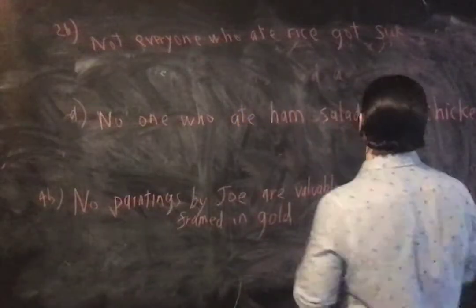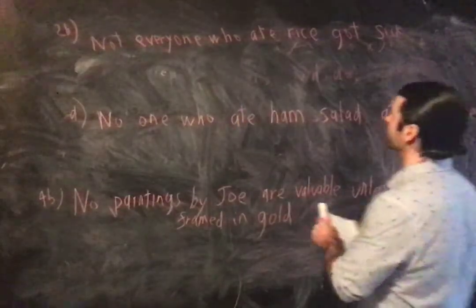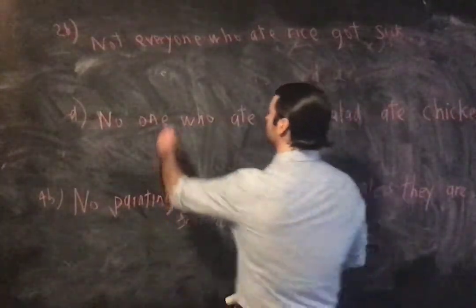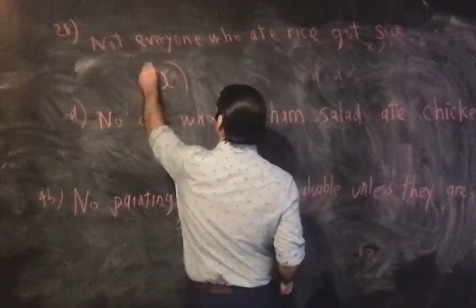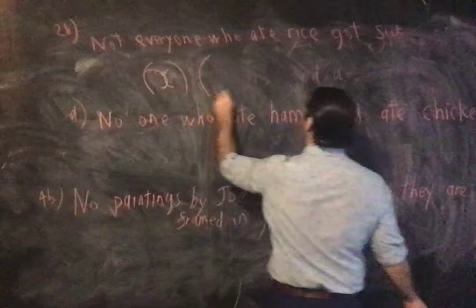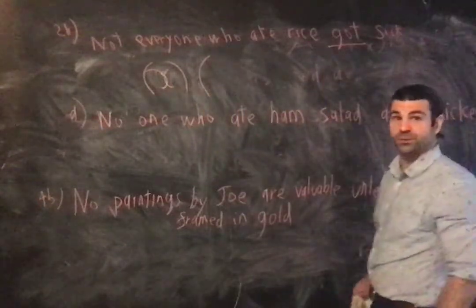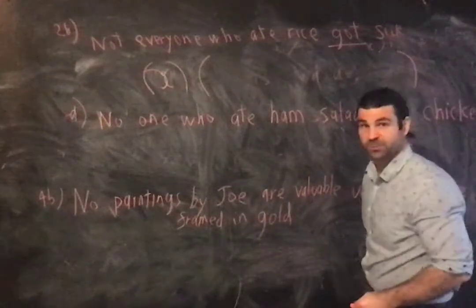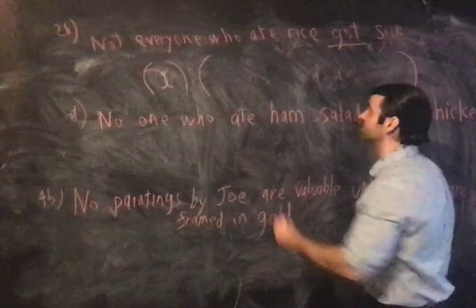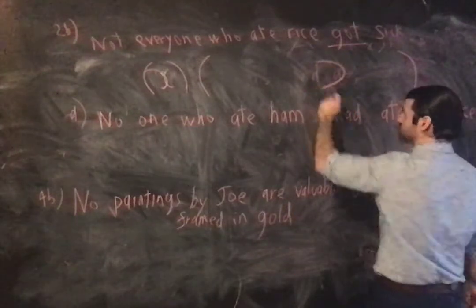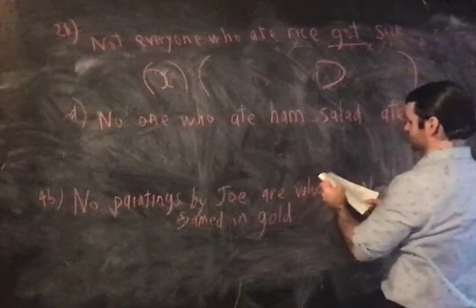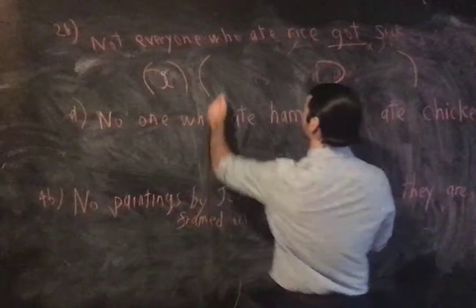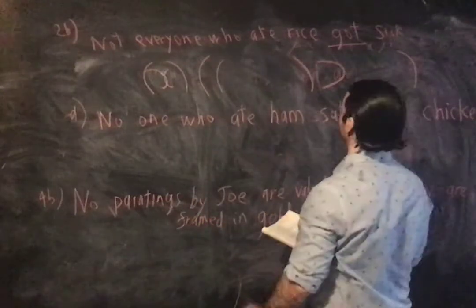So, everyone who ate rice got sick. It's a universal inclusion. Everyone, clearly the universal quantifier. I'm forgetting about the not and pretending it's not there. Everyone who ate rice got sick. That's my verb, so that tells me where I distinguish the subject and predicate. All of the people in the subject class are included in the predicate class. It's universal inclusion. You look at Unit 2, the translations. The subject is what? People who ate rice.